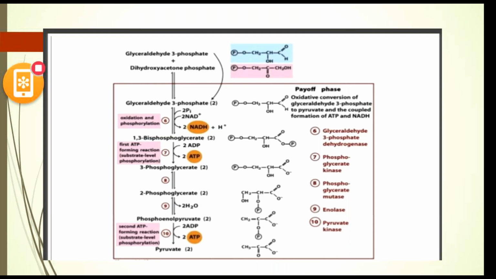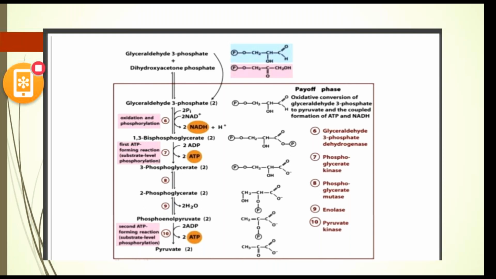Till now we were utilizing ATP molecules. Now the ATP molecules are paid off, returned. For the phosphorylation, inorganic phosphate available in the cytosol is utilized instead of an ATP molecule as in the earlier two phosphorylation reactions.